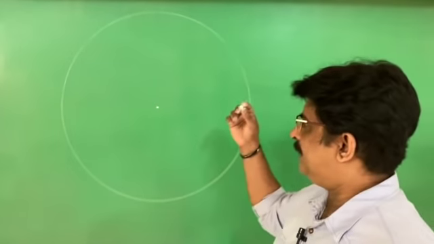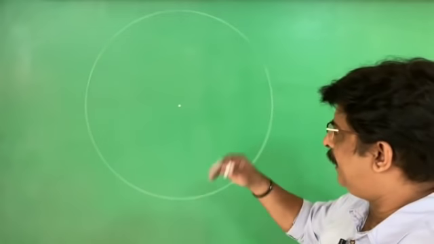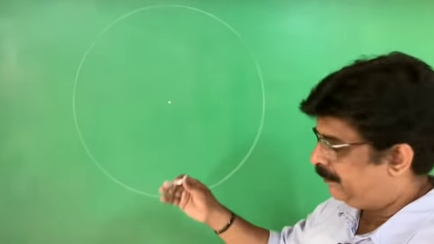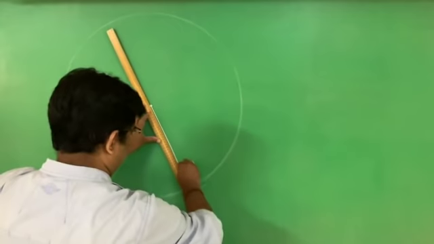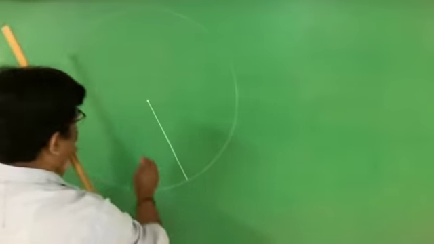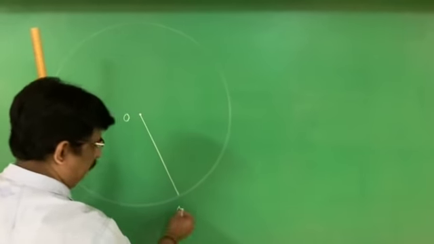We know what is circle, radius, diameter, chord, and the relationship between chord, radius and diameter. Now I write one line segment. What is it that you have to tell.